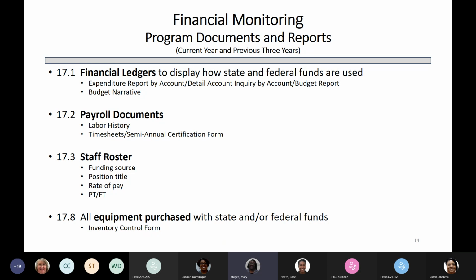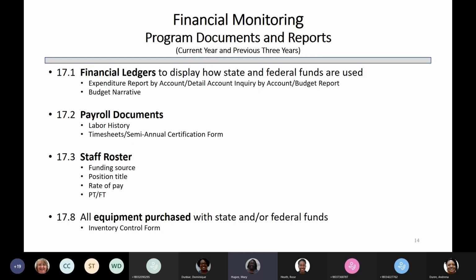On day one, when we do the financial monitoring portion of the compliance monitoring, consideration 17, items 1 through 8, describes the documentation requirements. I will be reviewing how your expenditures, whether allowable or unallowable, come off your budget reports. The first one talks about your operation. I will be looking at your financial ledgers to see how the funds are expended.